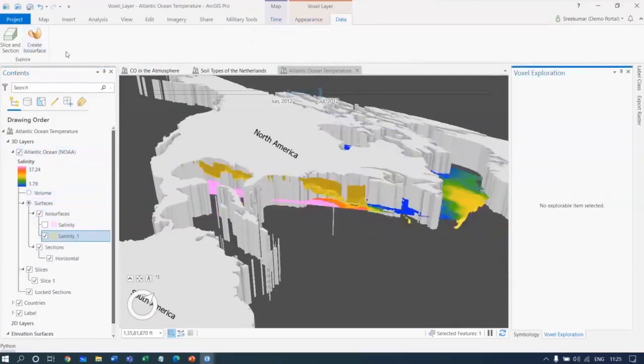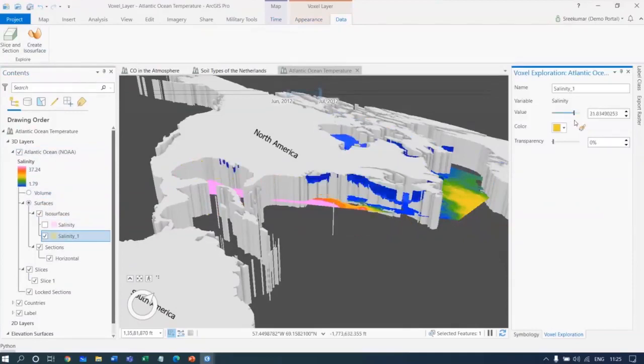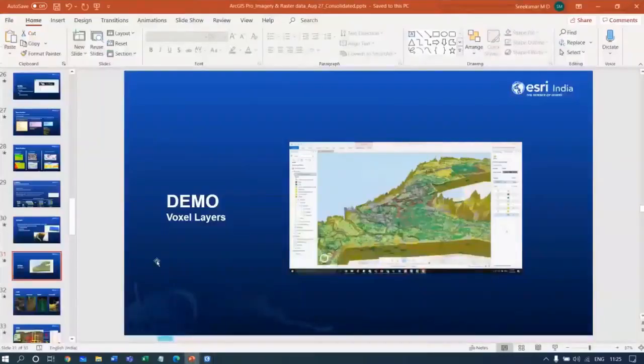So you can also create an iso surface. That means the region of equal values, and see where it is actually spreading and working with. So let us continue.